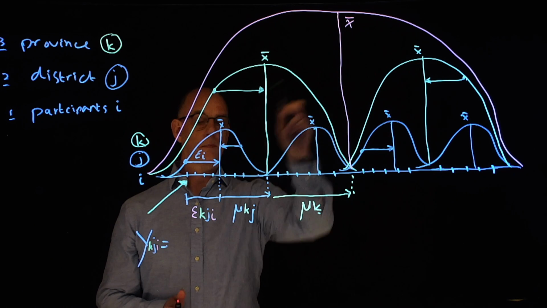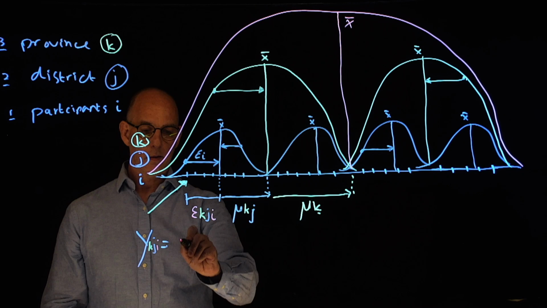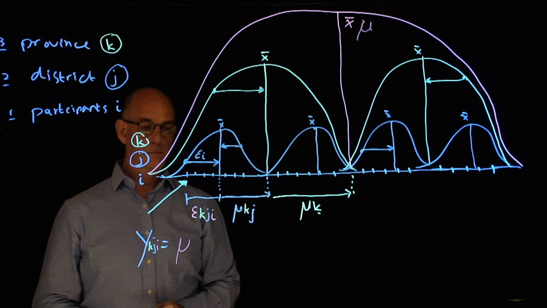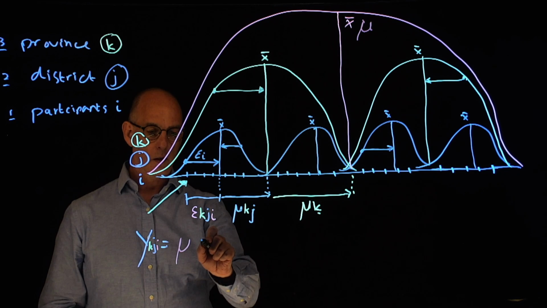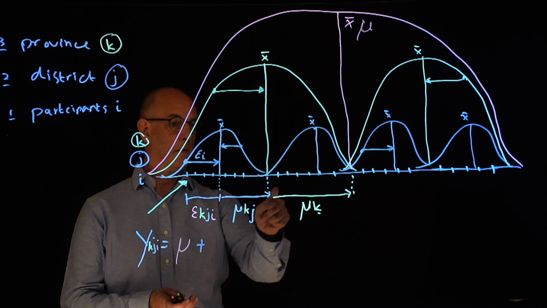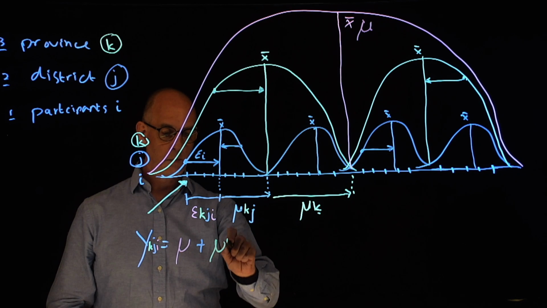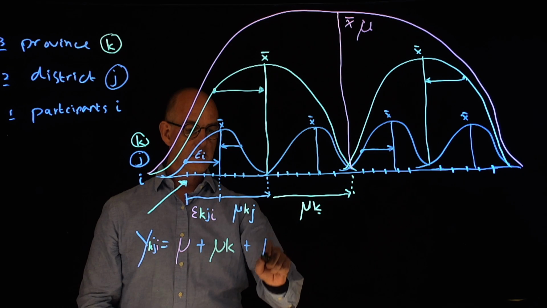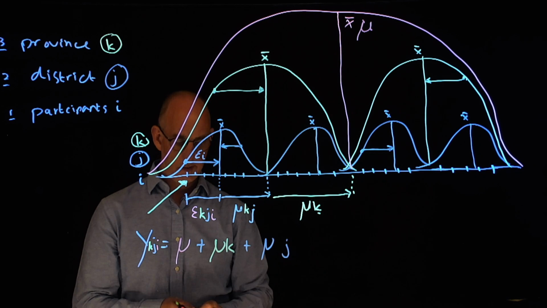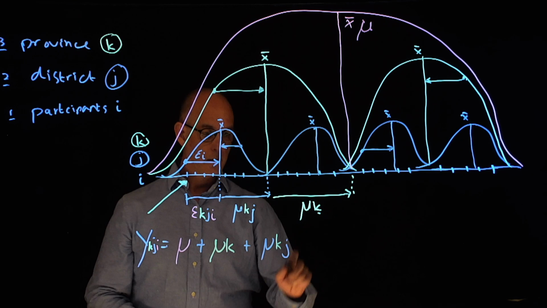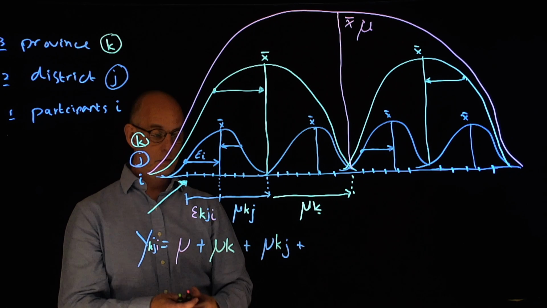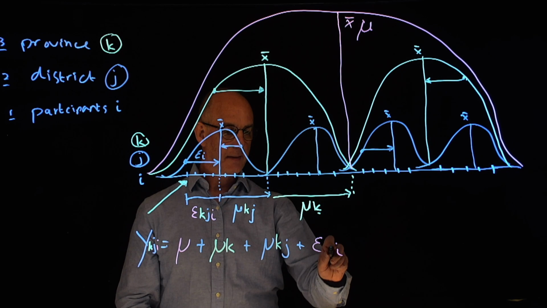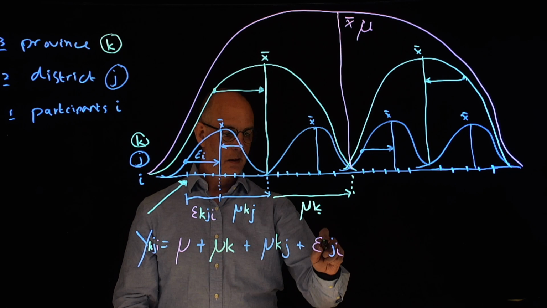We can describe it as the mean value, we call this now mu, plus this distance, mu k, plus this distance, mu j k, plus the individual error, so that is the error of individual i in district j and cluster k.